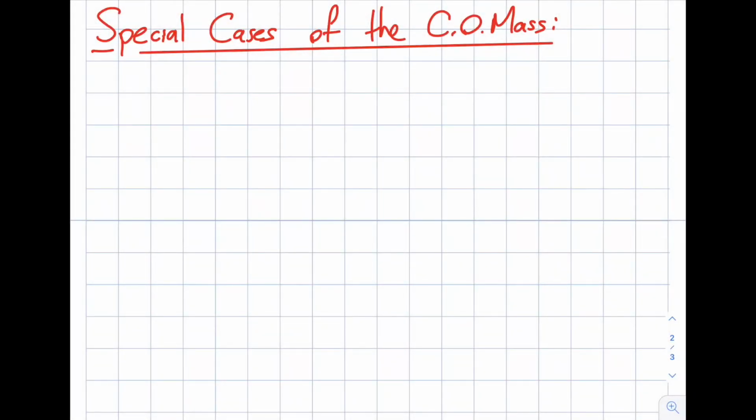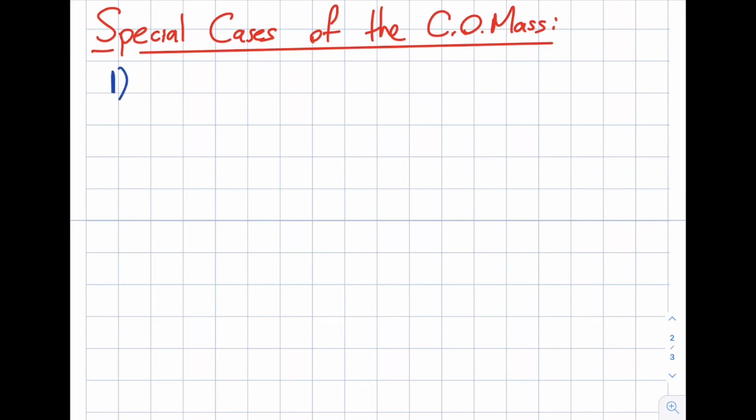So now let's look at the special cases of the conservation of mass. I usually call this CO mass. Some people call it COM. I sometimes do that as well, but be careful: conservation of momentum can also be COM. I will actually have three special cases.